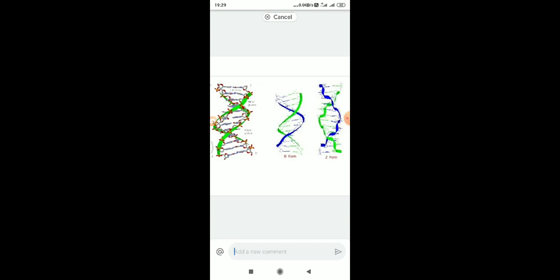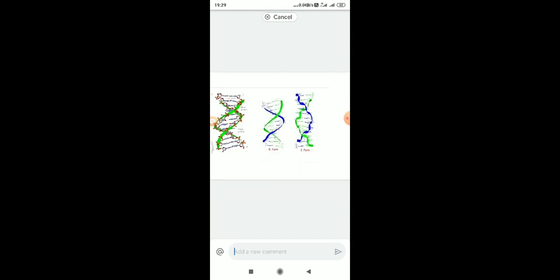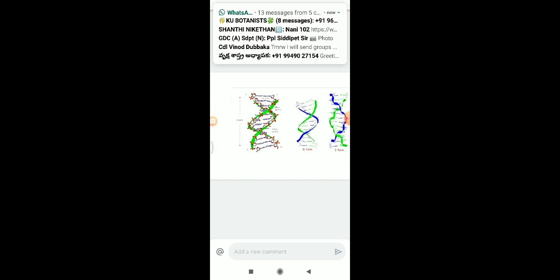So, you can see the structures. The first one is A-DNA, the second one is B-DNA. This is the common DNA structure. And this third one is the Z form, which is an anti-parallel strand, left-handed form of DNA. B-DNA is right-handed.